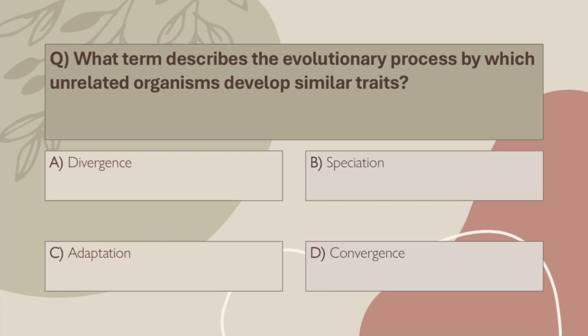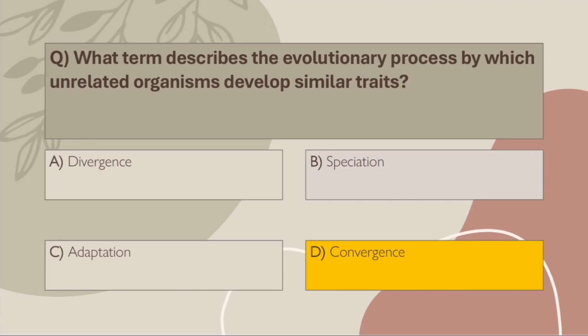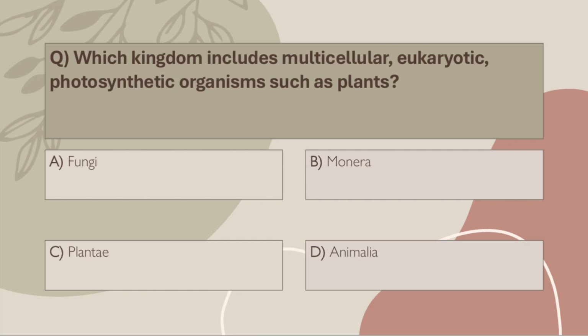Q20. What term describes the evolutionary process by which unrelated organisms develop similar traits? A. Divergence. B. Speciation. C. Adaptation. D. Convergence. Correct answer, D. Convergence. Think of dolphins and sharks, very different ancestors, but similar shape due to similar environment.